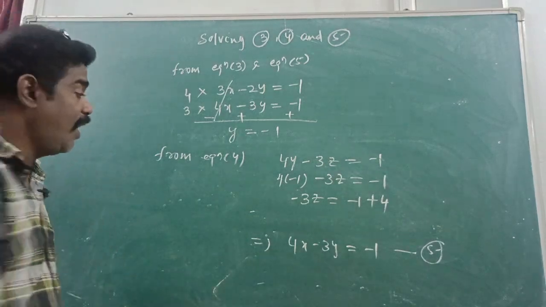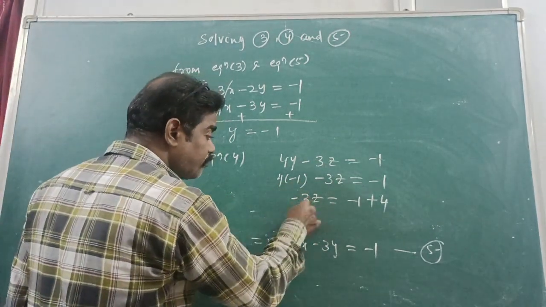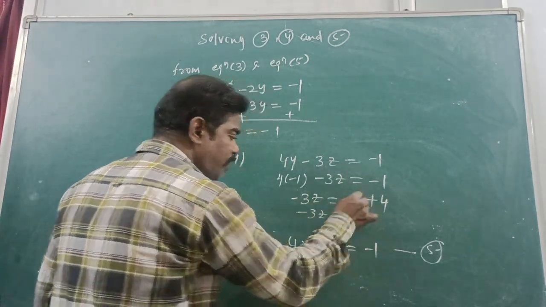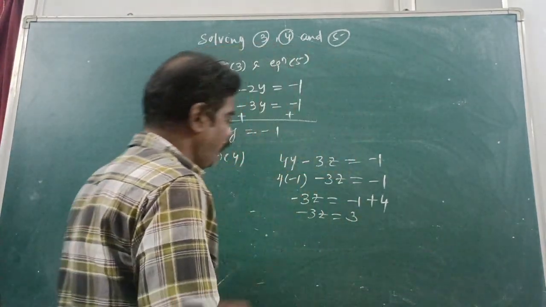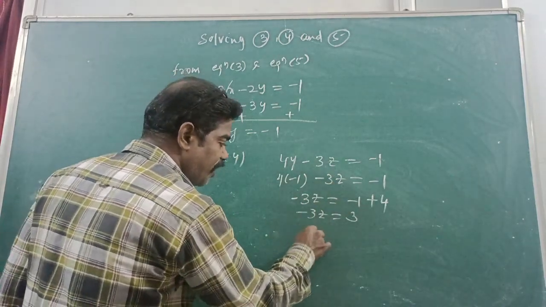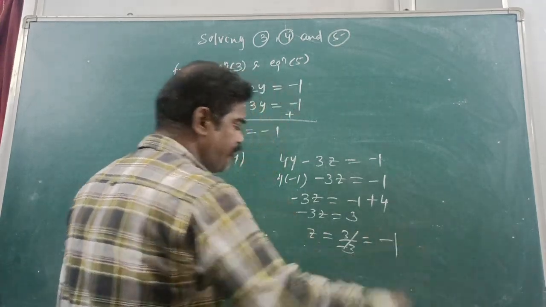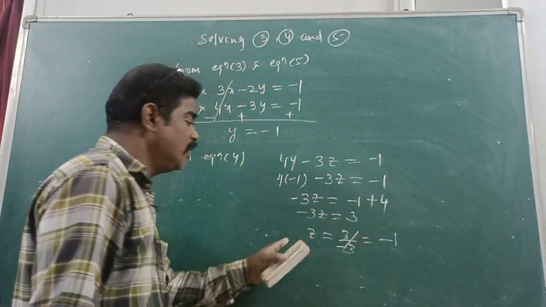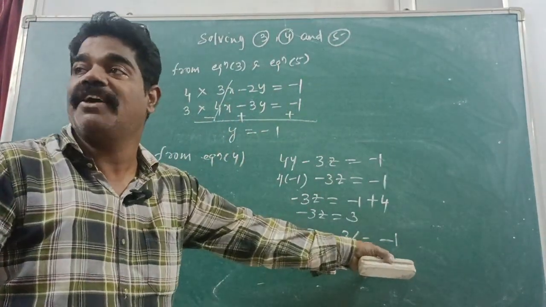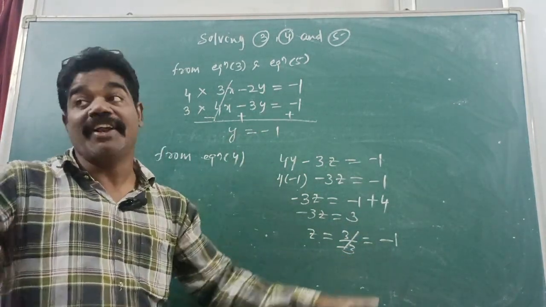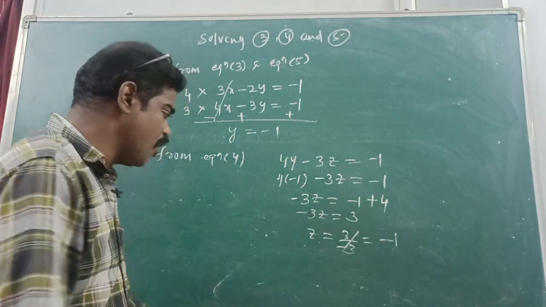Is it or not? Minus 3z is equal to what did you get? 3. 3 or not? Okay. So z is equal to how much? 3 by minus 3 is equal to how much did you get? Minus 1. So the z value you got is minus 1. You got y value minus 1, z value minus 1. Right? Next we have to use any equation.